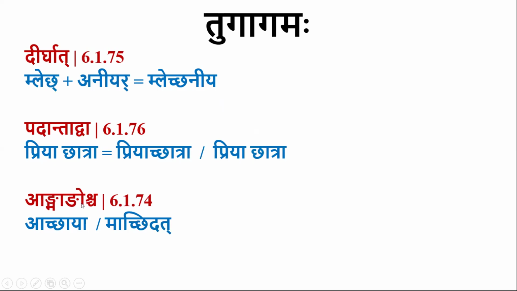By Ang Mangoscha, even though Ang and Mang are Pada and that Dirghaswara is present at the end of the Pada, still, they don't get optional Tugagama by Padantadva, they will get Tugagama compulsorily. They always get Tugagama. Okay. This is about the three sutras.